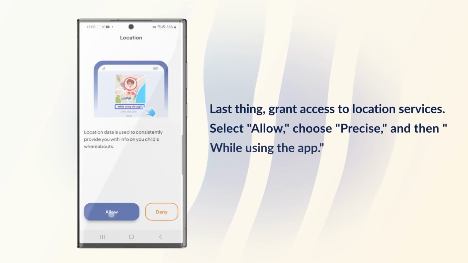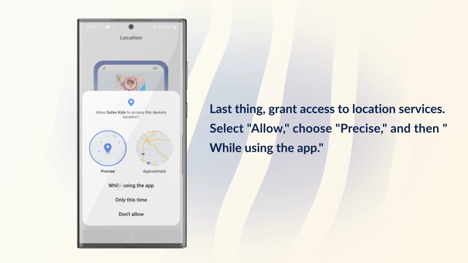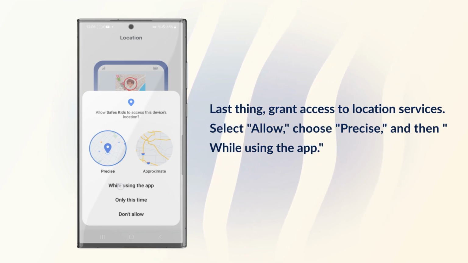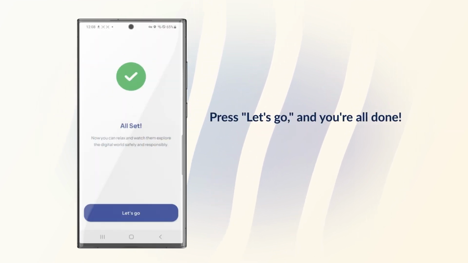Last thing, grant access to location services. Select Allow, choose Precise, and then, while using the app, press Let's Go, and you're all done.